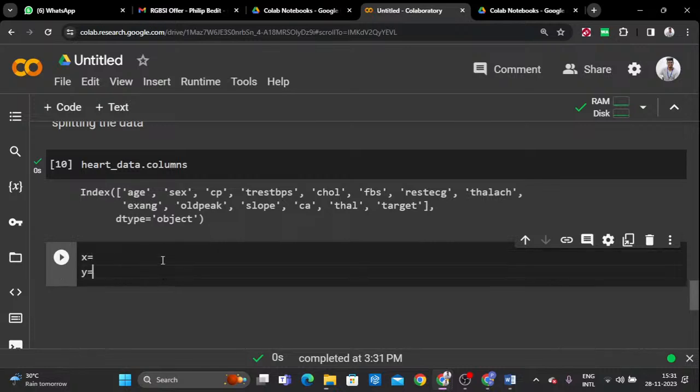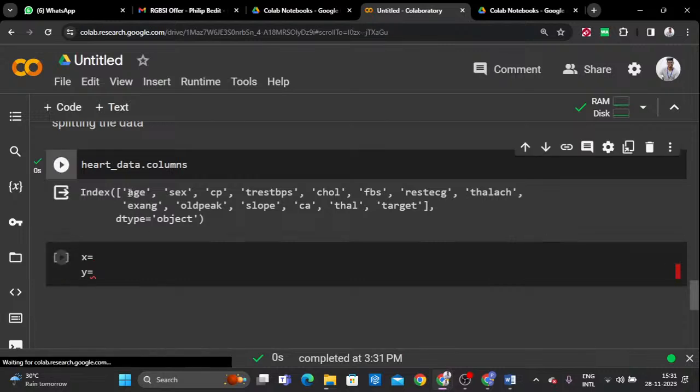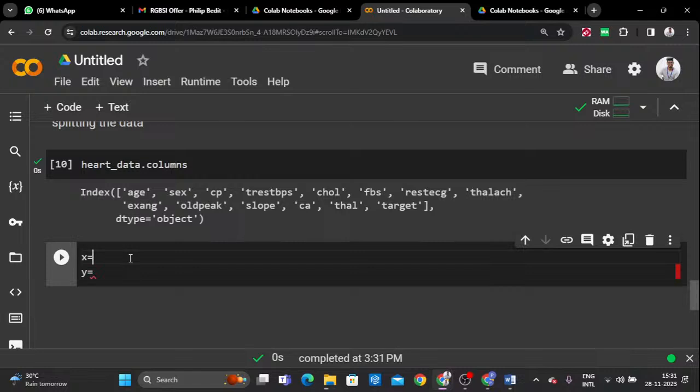One is x, another one is y. Why? Because we need to split the input data and also the output data. So input we are going to store to the x, output we are going to store to the y. So already we know this concept that we have the inputs and we have the output as well. So I am going to store the input to the x. How can we store? We need to remove only one column, that is target.